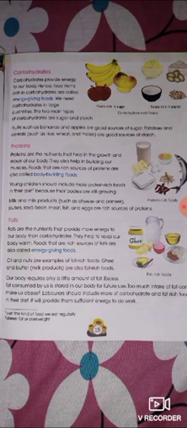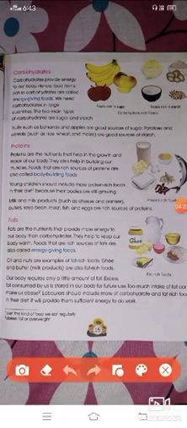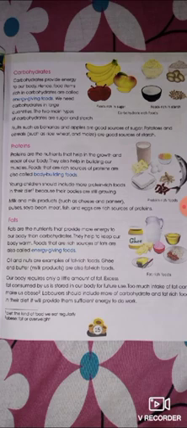Milk and milk products, such as cheese and paneer, you can see the pictures. Cheese and paneer are made from milk, so they are called milk products. Pulses, soya beans, meat, fish and eggs are rich sources of protein. In this type of food we will find a greater amount of protein.